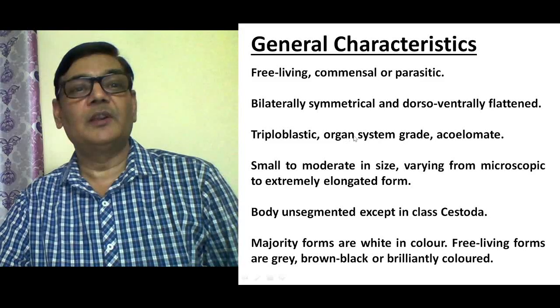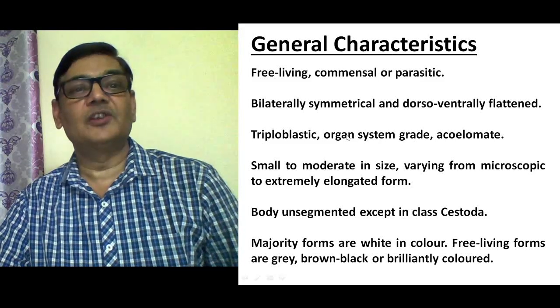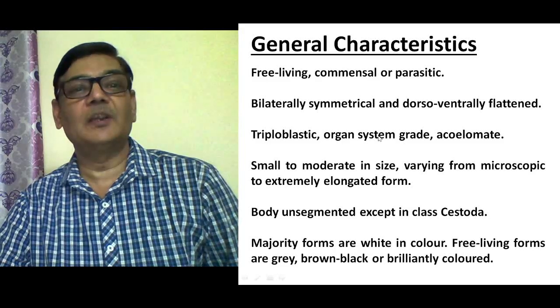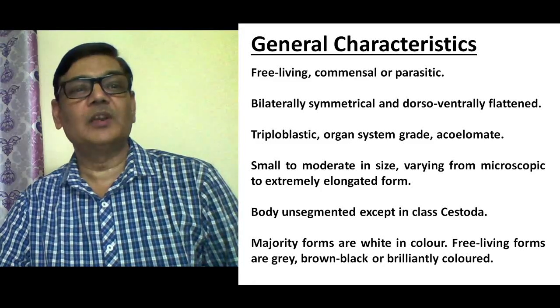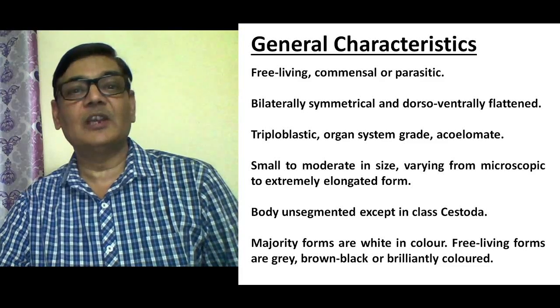They have a very well developed reproductive system, and the excretory system may be in the form of nephridia, protonephridia, or flame cells. Such kind of advancement one can see in platyhelminthes animals.